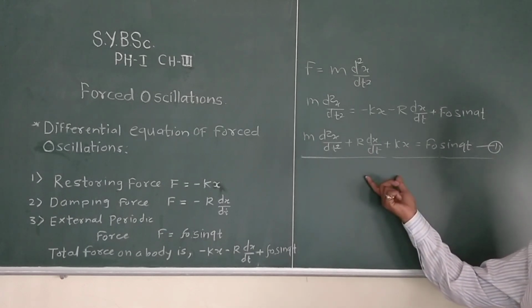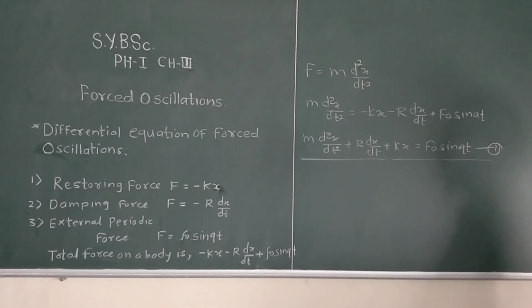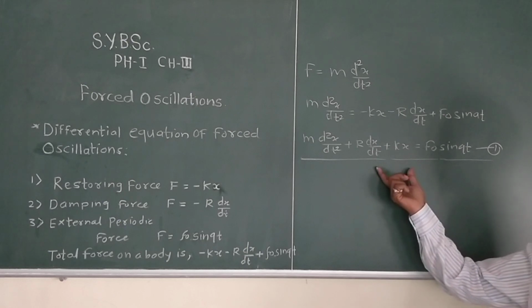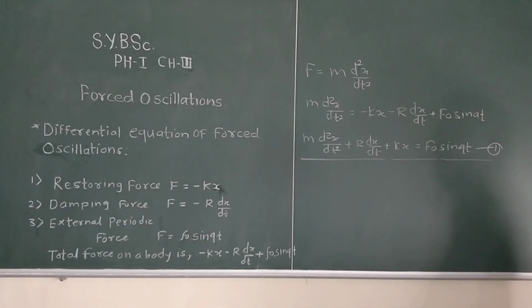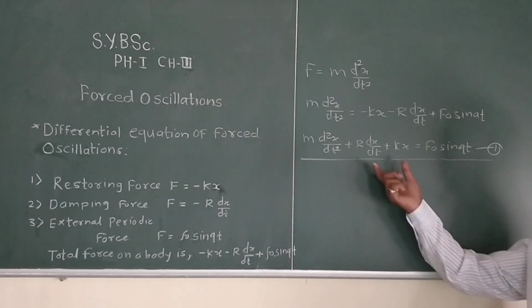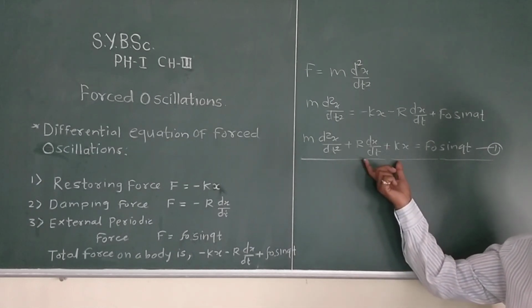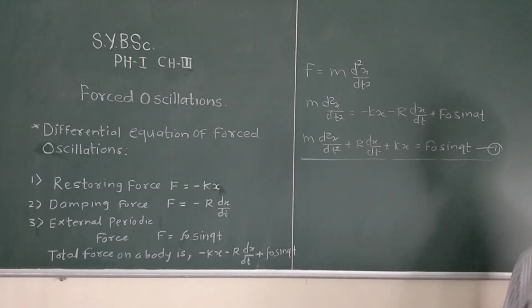Next we have to find the solution of this differential equation of forced oscillation. This equation contains two types of solution.